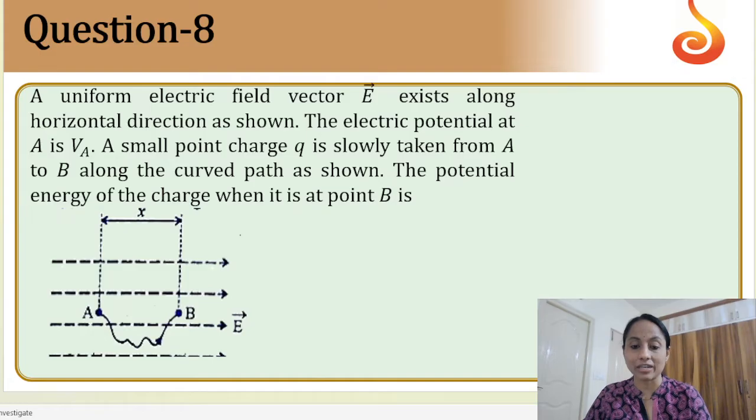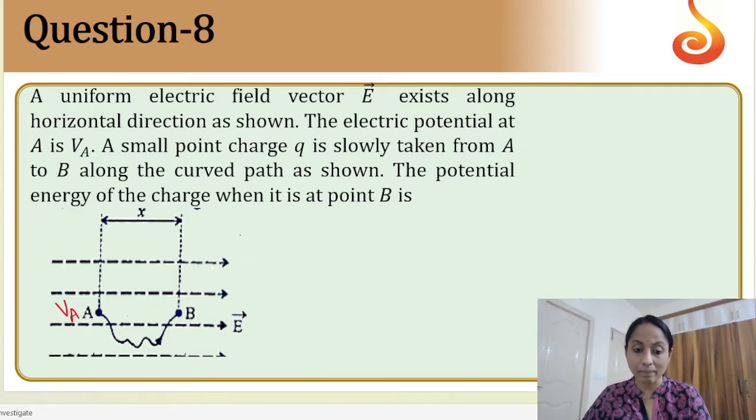Next, question number 8. A uniform electric field vector E bar exists along the horizontal direction. E bar is in this direction, as you can see here. The electric potential at point A is VA. Now a small point charge Q is slowly taken from A to B along the curved path.